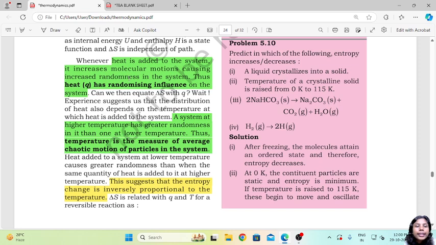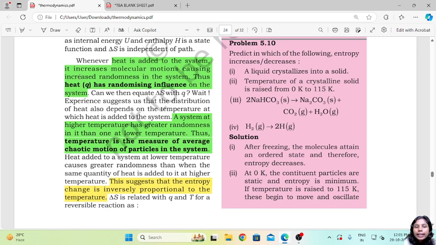Now whenever heat is added to the system, it increases molecular motions, causing increased randomness in the system. Thus heat, that is Q, has a randomizing influence. On increasing the heat of a substance, we are increasing its kinetic energy. The molecules or atoms move faster, and therefore the randomness of the system will increase.